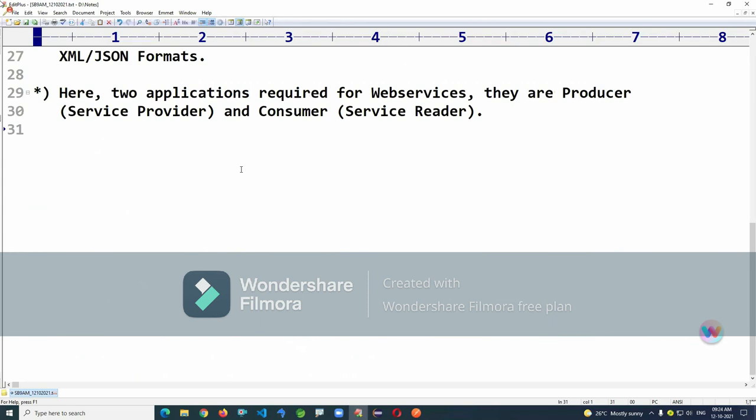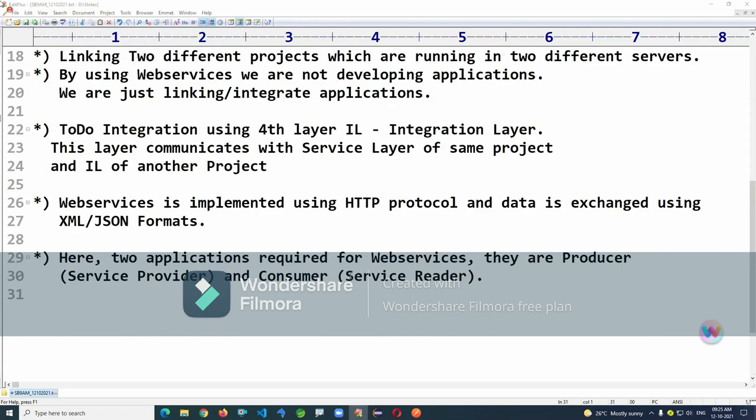For example, here Paytm is saying, hey Book My Show, do you want to use payment services? You can use it, you can use Paytm service. Book My Show is using Paytm service. So Paytm is giving service to Book My Show. Paytm is a producer, Book My Show is a consumer. One application is providing the service because it's a linking of two applications, right? One is giving service, second one taking service. The one application which is taking the service we call consumer. Another one is producer.